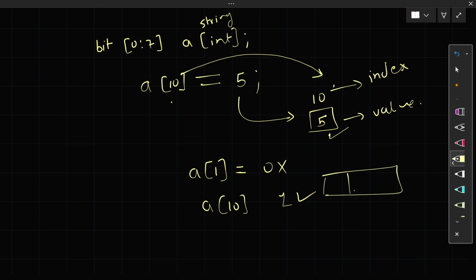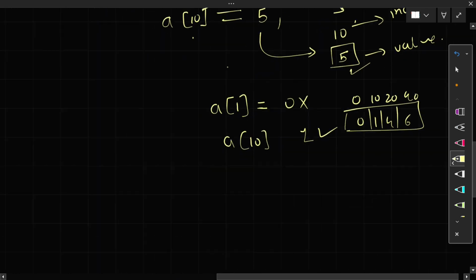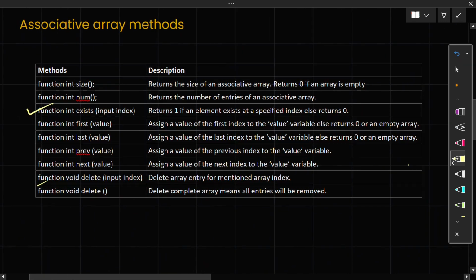So in an associative array it is possible that the indexes are 0, 1, 4, 6, or 0, 10, 20, 40. It is possible. And your index can be of string type also. Now there are some methods, of which I have given one example. Size you have already seen. Size and num are a little bit the same, but size will give the size of your array, and num will give the number of entries in your array, that is, the entries you have given.